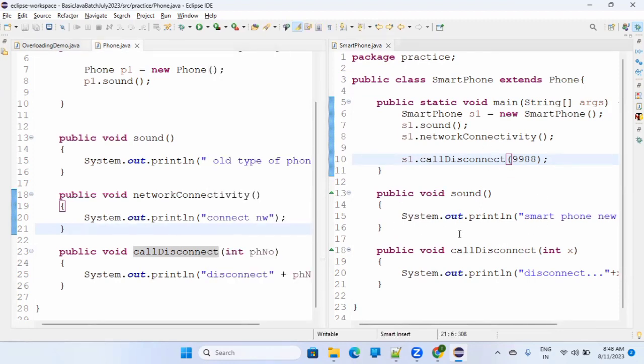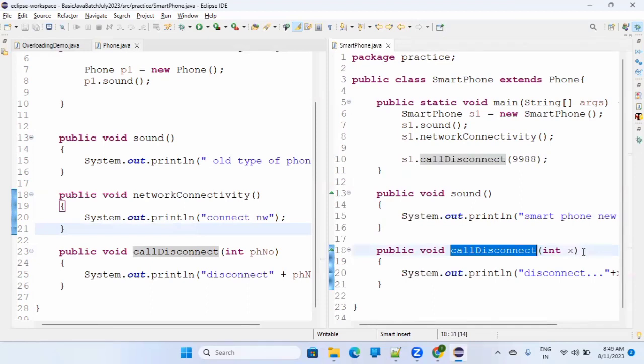There is no confusion. When you call disconnect, first it will check whether this method is present in its own class or not. If in its own class there is a function which accepts an integer, it will call this. If there is no call disconnect available in my class, it will go to its parent and call this particular function. So to have overriding, you should have the same type of parameter.